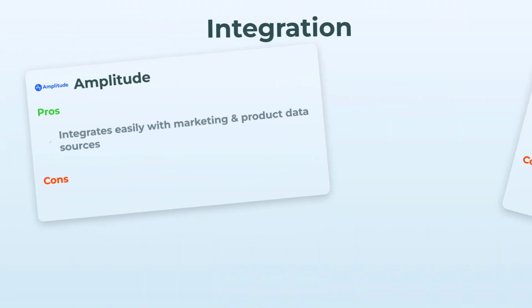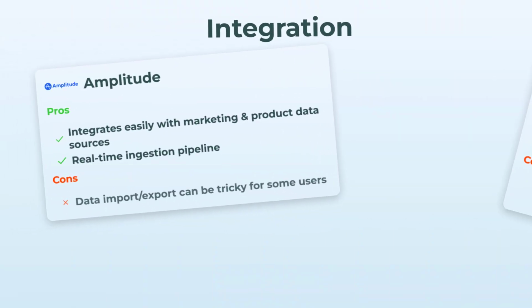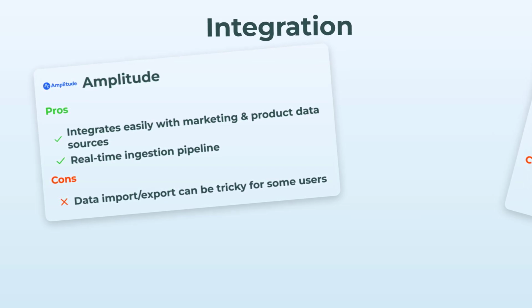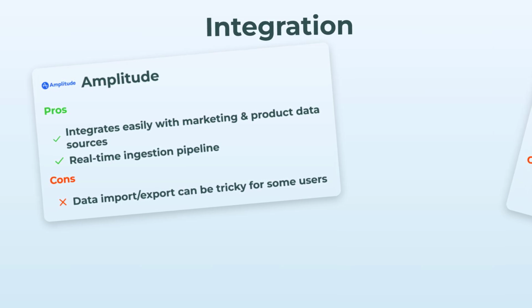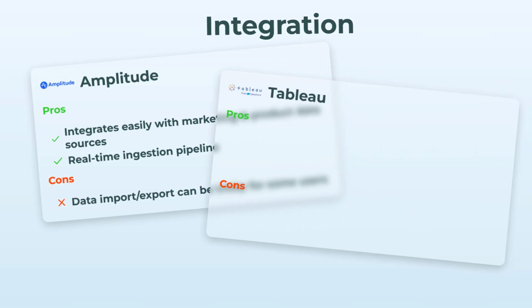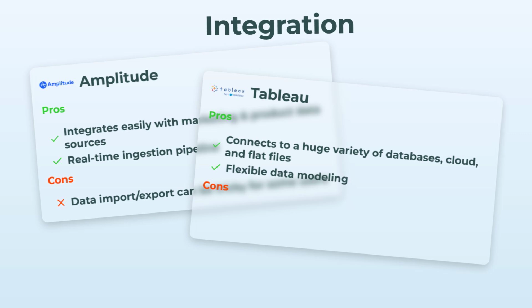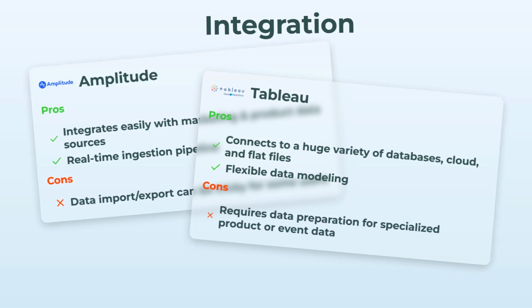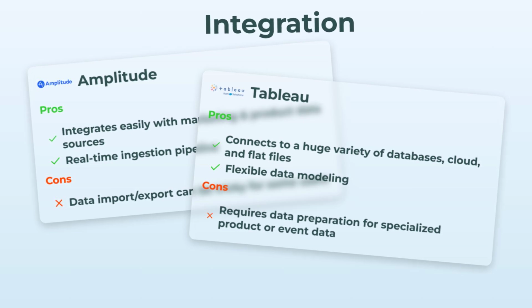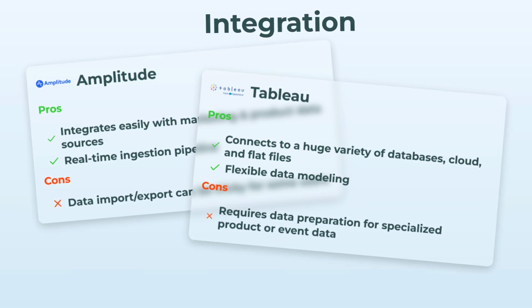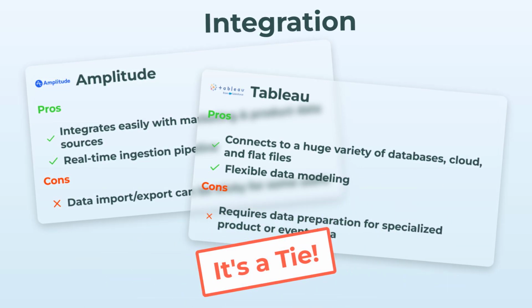Now, integration. Amplitude ties in super smoothly with marketing and product data sources, and you get real-time data pipelines, which is sweet. But some folks hit a wall with importing and exporting more complex data sets. Tableau? Oh, it connects to basically every database you've ever heard of. Cloud, local, flat files, you name it. You can build all sorts of complex data models too. Just prepping data for tricky event tracking can slow you down. To be honest, they're both champs for integration, so let's call this a tie.